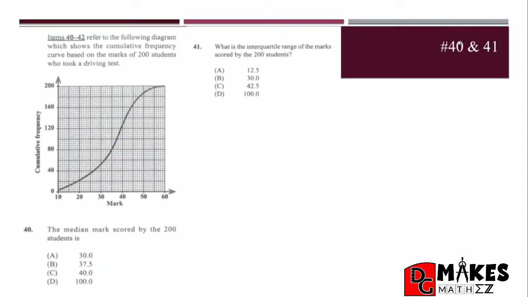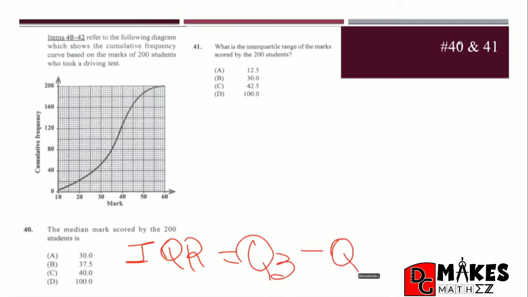number 41. It says, what is the interquartile range of the marks scored by the 200 students? How do we find the interquartile range, IQR? We can use a formula that says we can find Q3 and use that to subtract Q1. What exactly is Q3, Q1? These are like medians, but where do these fall?